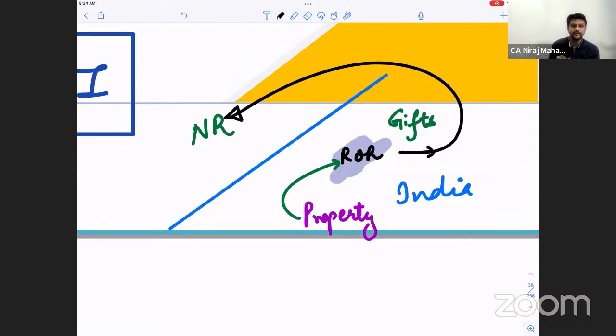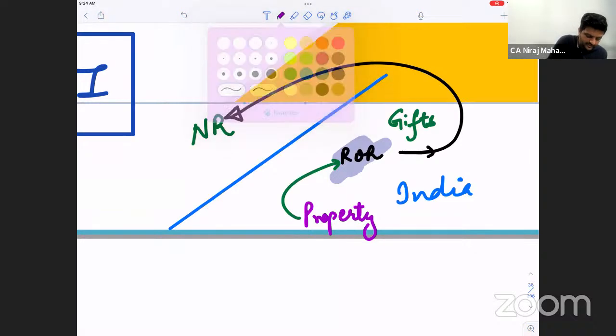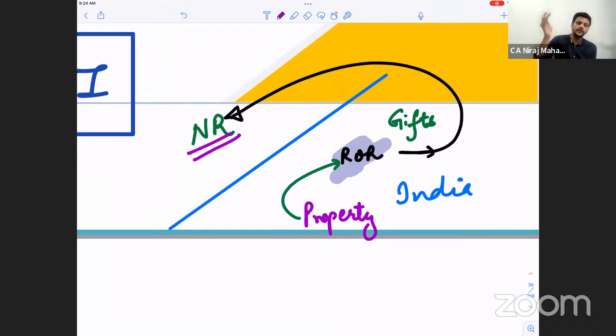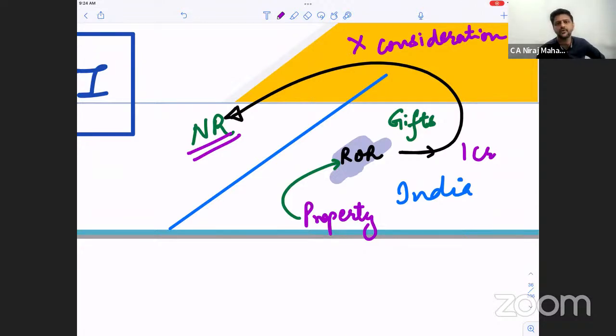I'm talking of gift. I'm not even talking whether this person has further sold or not. Receipt of gift, from the recipient's point. Because it is a gift, that means there is no consideration at all. That's why it is taxable in the hands of the recipient, for how much benefit you got. Understand now? Ultimately, what are we discussing? Always benefit. If the property is worth rupees 1 crore, I'm just giving you an example, and the recipient has paid nothing for it, but he got property of 1 crore, so that is the benefit of 1 crore. Are you getting my point, everybody? So it is a benefit, so again, it is an income.